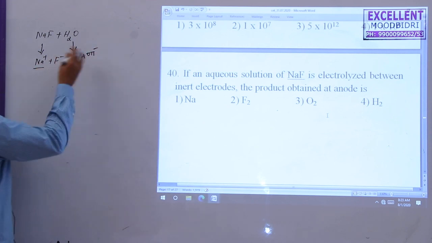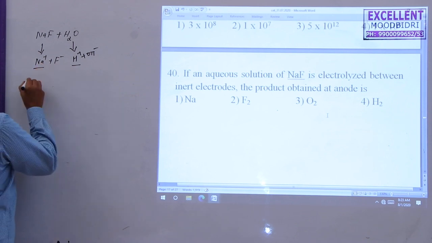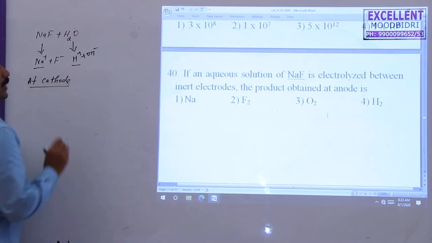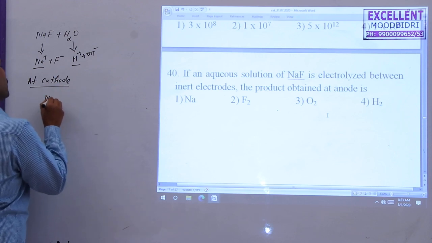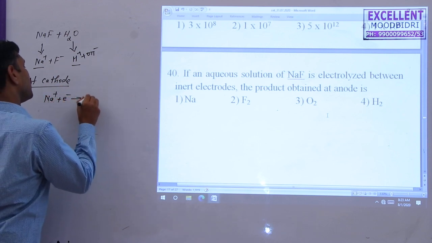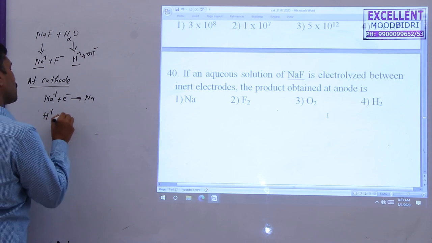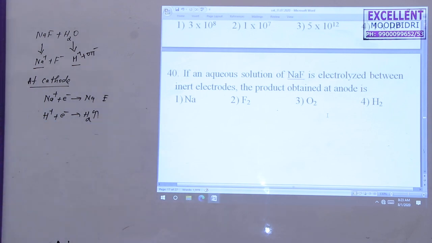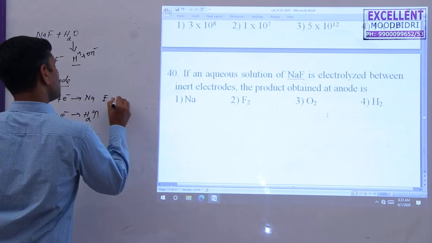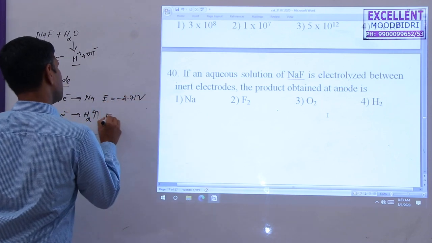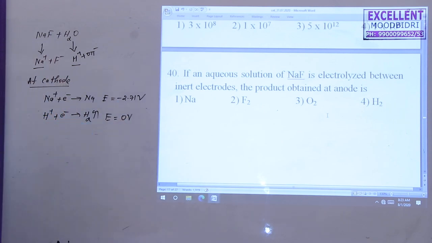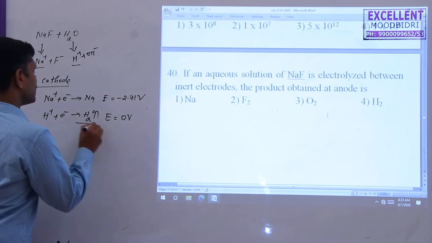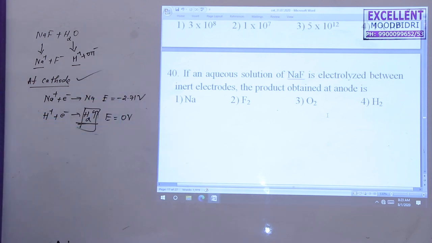Now Na+ and H+ ions move toward the cathode. So Na+ accepts an electron to form Na. Similarly, H+ accepts an electron to form hydrogen gas, which is liberated. We know the standard electrode potentials of these two: this one is minus 2.71 volt, and this one is 0 volt. The higher the standard reduction potential, the easier the liberation of the gas. So hydrogen gas is liberated at the cathode.